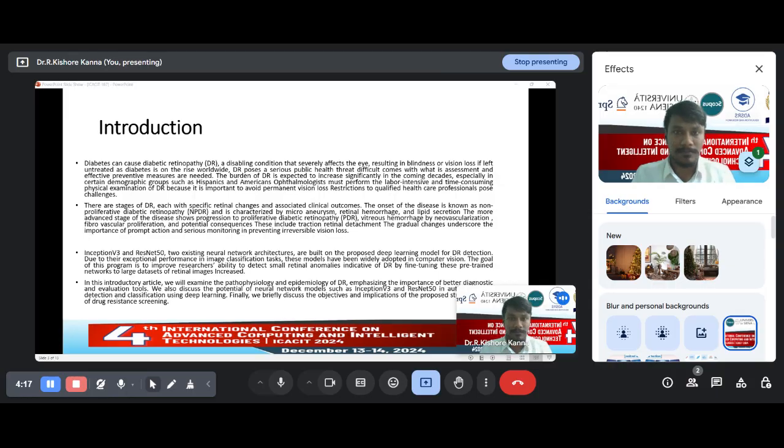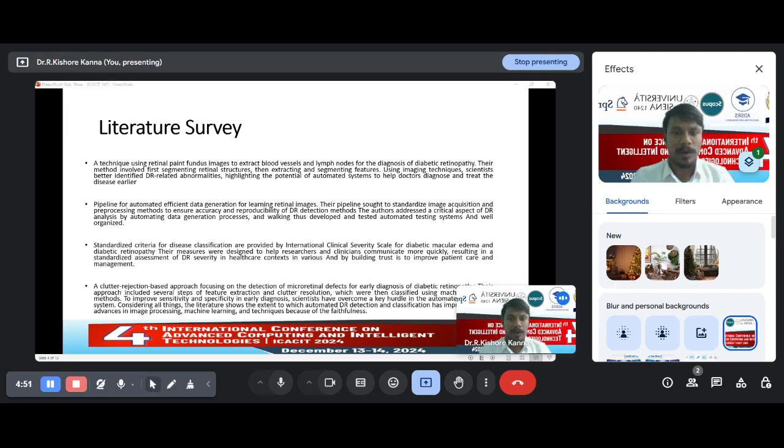This development can be stopped or reduced by medication when it is predicted earlier. This kind of stage classification can be detected or predicted by our deep learning approach, where Inception V3 and ResNet 50 are enabled together to find abnormality in diabetic retinopathy classification.